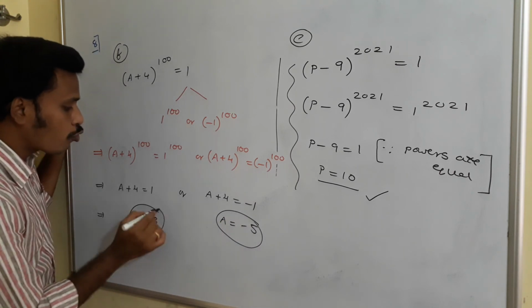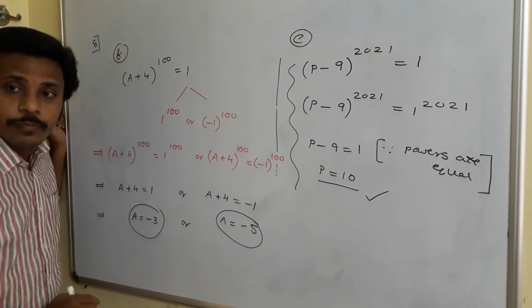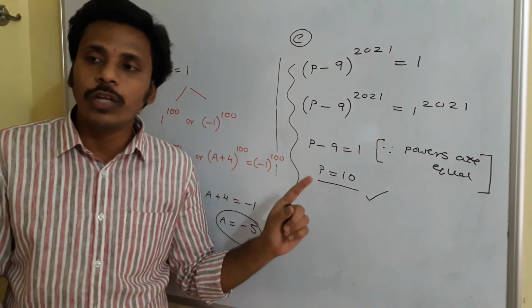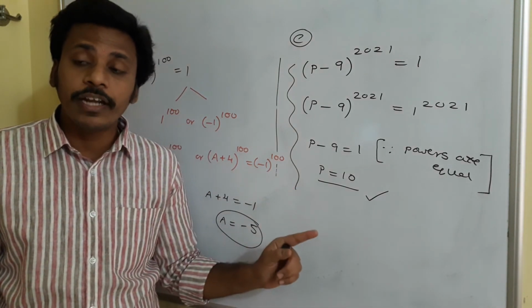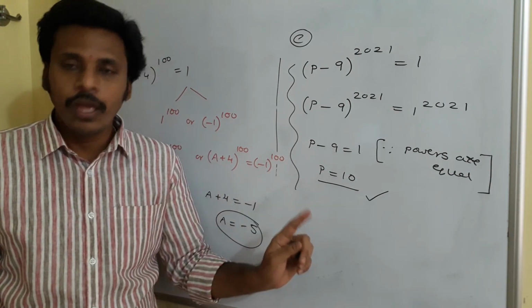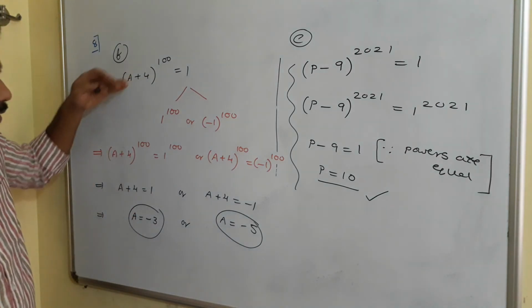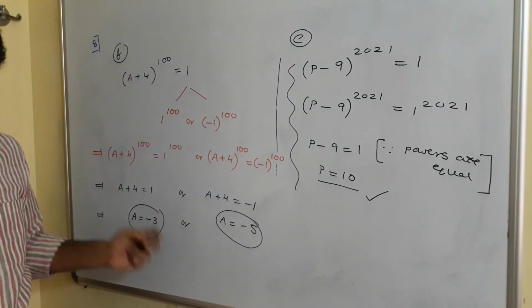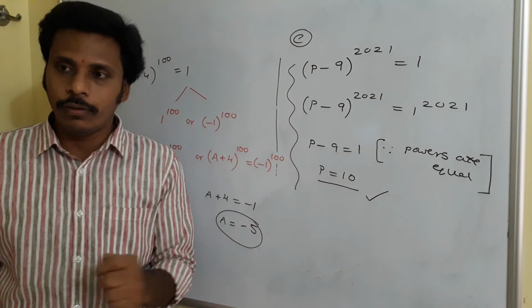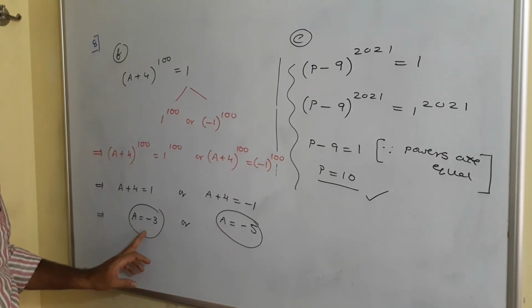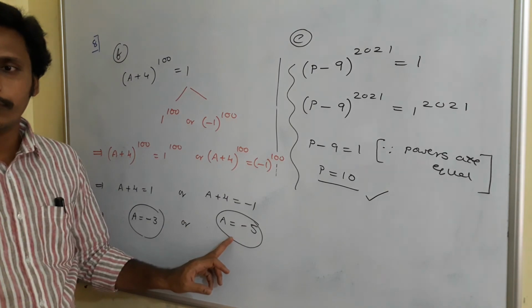So at the end we have two possibilities for a: one is -3 and the other is -5. Whereas this problem has only one answer. That's what I mentioned to you in the restrictions of 7b. If the power is an odd number, we will get one value. If the power is an even number, we will get two values for the unknown constant, the unknown variable. Just look here, I have a = -3 or a = -5.